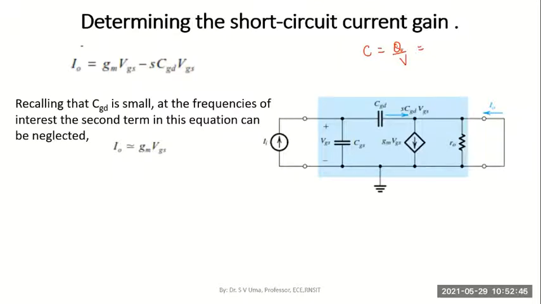The amount of charge accumulated on the plates of a capacitor divided by the voltage. Charge can be written as the current into the time duration for which it is flowing, divided by V, or if I want to find the value of I, it is usually C into V divided by that time T. This time T can be considered in different ways. So the current through a capacitor is usually C into V.